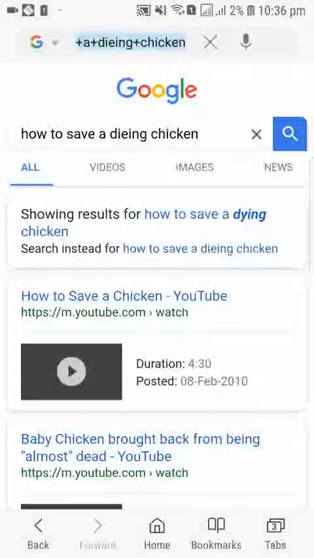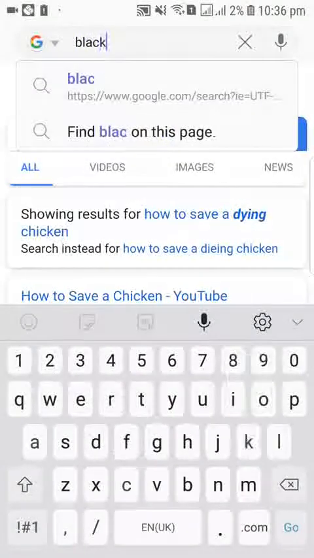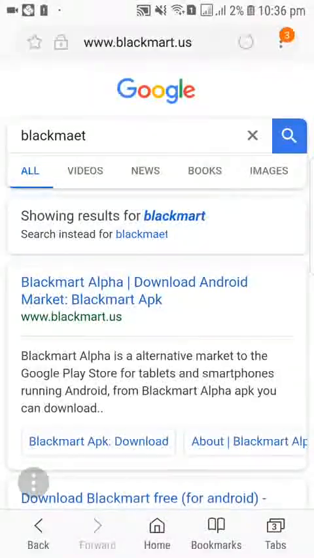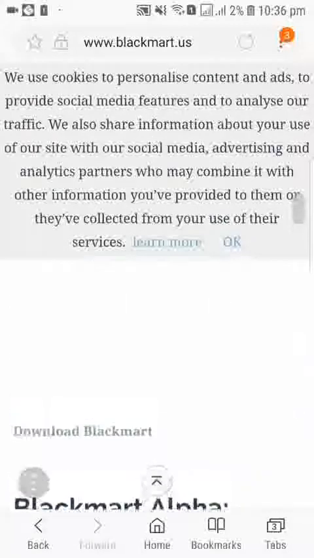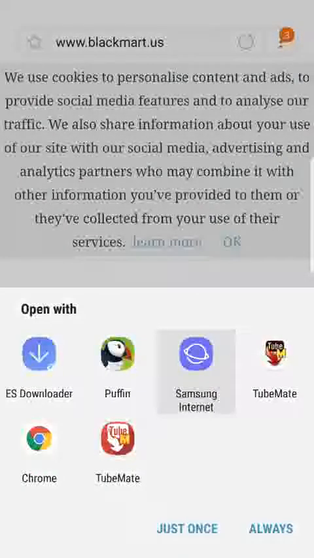First of all, you gotta open your internet browser, whichever you have, and then you're gonna type Black Mart. Oh sorry, writing mistake. Afterwards you're gonna go downwards and you're gonna click over here and it's gonna start downloading.